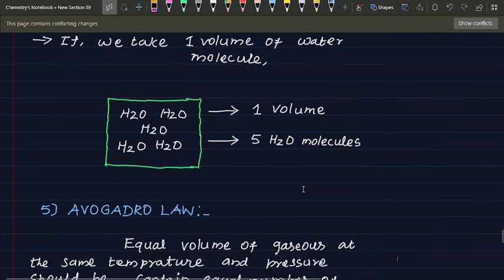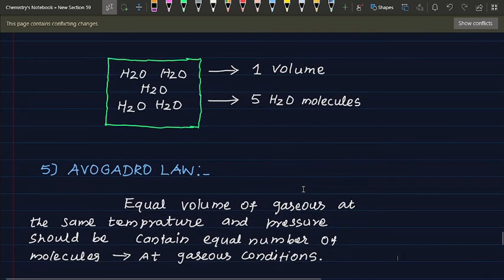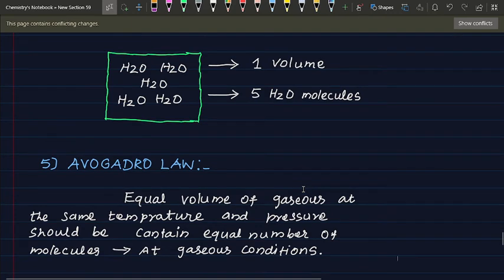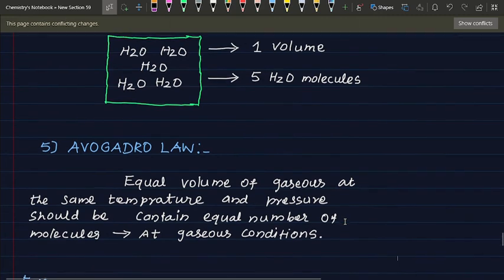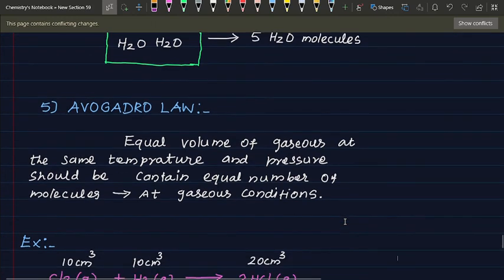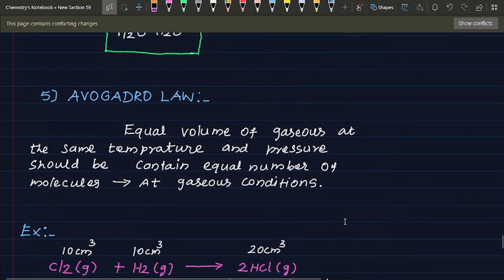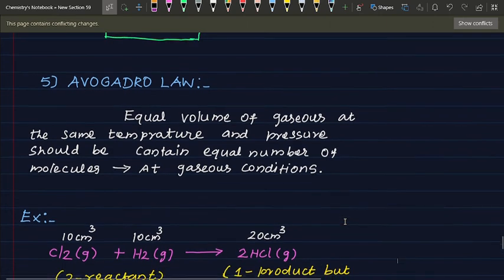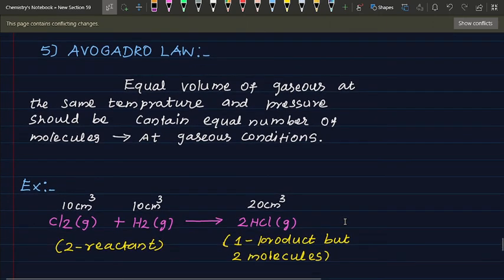Next law, Avogadro law. Fifth law: equal volumes of gases at the same temperature and pressure contain an equal number of molecules in the gaseous condition. Please note, this is applicable only to the gaseous condition, not for solid and liquid.